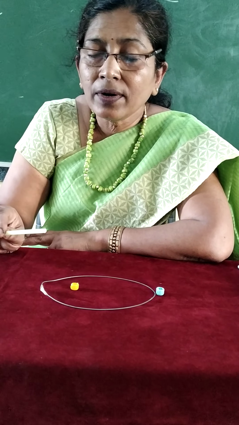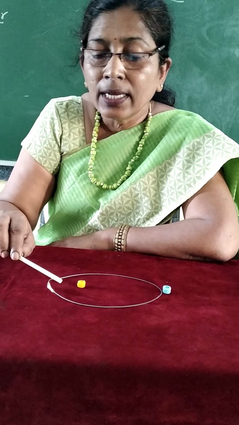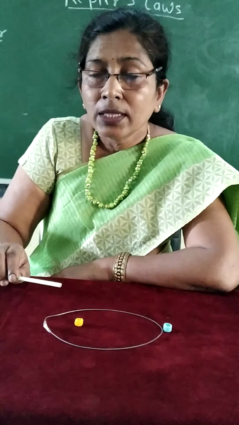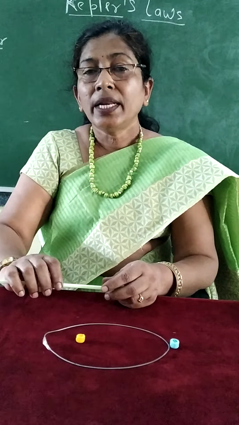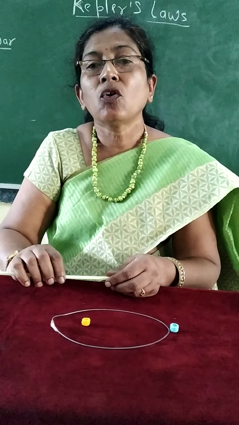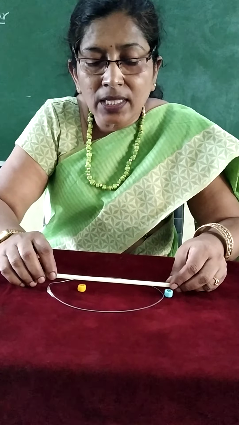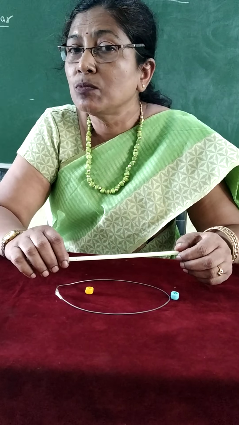So how is the distance calculated? The distance is calculated by taking the average mean. Kepler stated that the revolution period is called capital T, and the average distance between the sun and the planet is called small r.